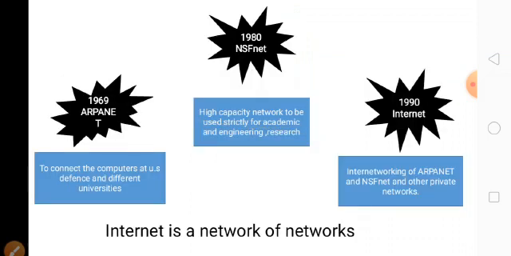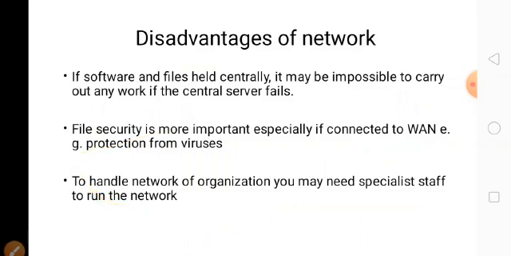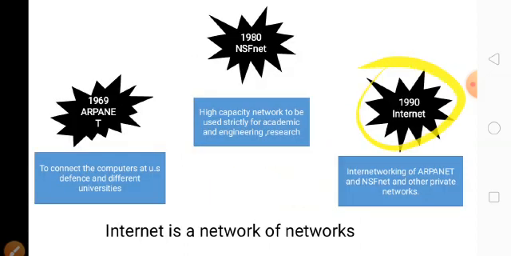The full form of ARPANET is, note this, Advanced Research Project Agency Network. This is National Science Foundation Network. Then in 1990s they found the network that is internetworking of ARPANET. So internet is nothing but smaller networks.